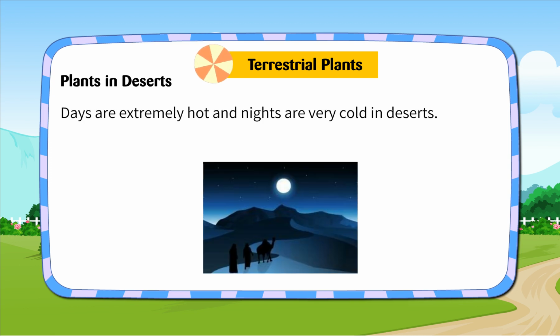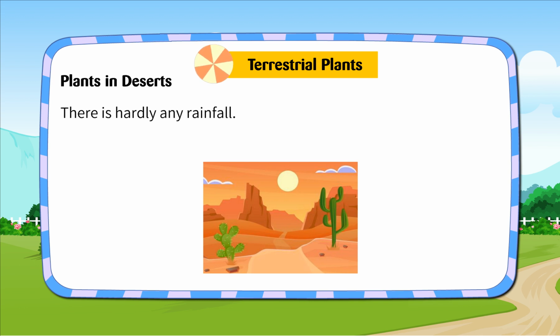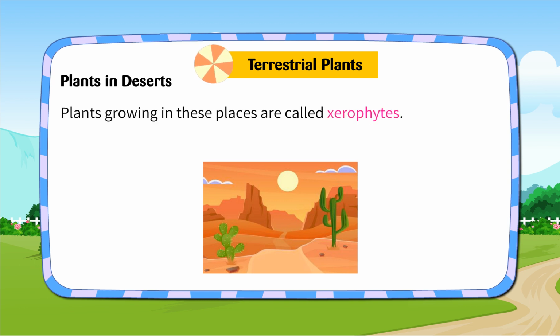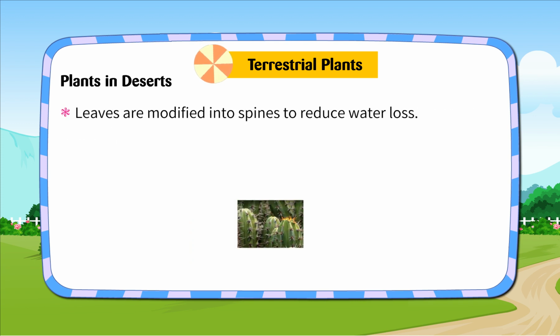Plants in deserts. Days are extremely hot and nights are very cold in deserts. There is hardly any rainfall. Plants growing in these places are called xerophytes. To survive in such harsh climate, desert plants have adapted the following features.